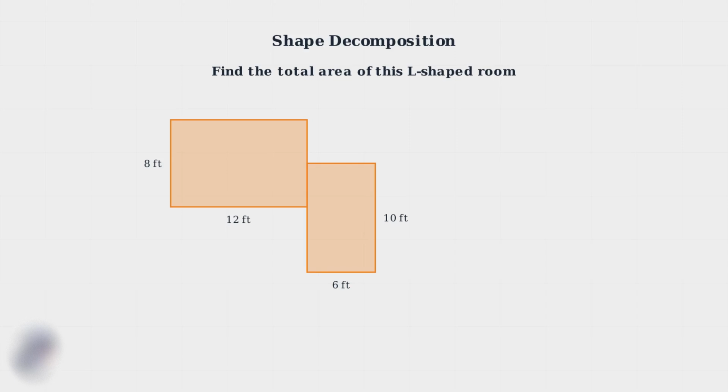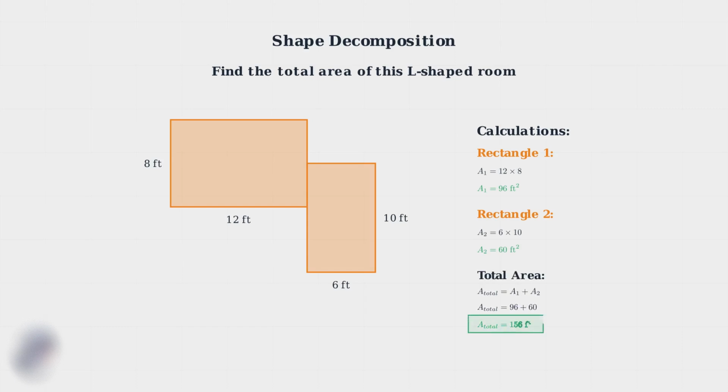The irregular shape makes it challenging to calculate the area directly, but we can solve this by breaking it into two rectangles. Step 1. Identify the two rectangles. I can see a horizontal rectangle that's 12 feet by 8 feet and a vertical rectangle that's 6 feet by 10 feet. Step 2. Calculate the area of each rectangle using the formula area equals length times width. Now for rectangle 2, 6 times 10 equals 60 square feet. Step 3. Add the areas together to get the total area. 96 plus 60 equals 156 square feet.